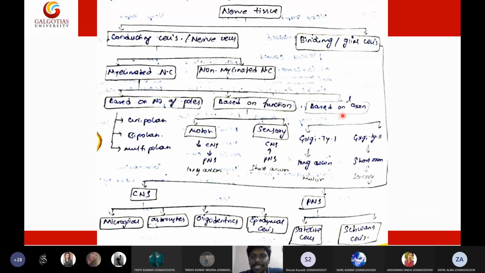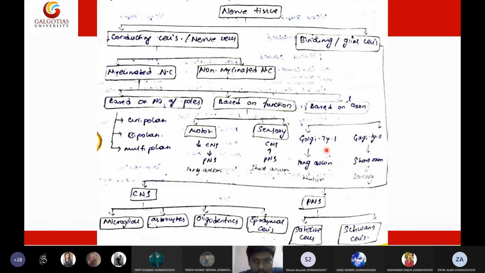So very simple, students. If the neuron has a very long axon, such neurons are called Golgi type 1 neurons. If the axon length is very short, those neurons are called Golgi type 2 neurons.